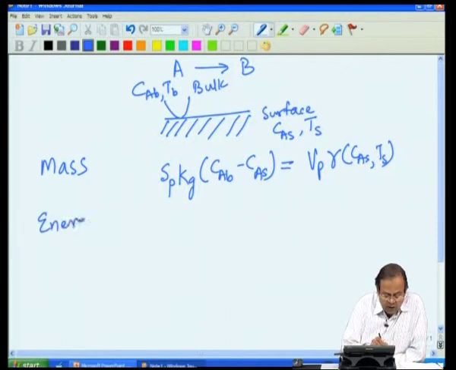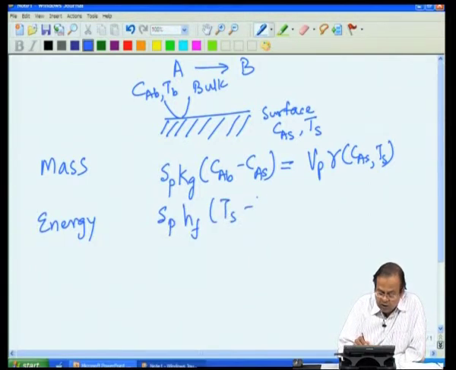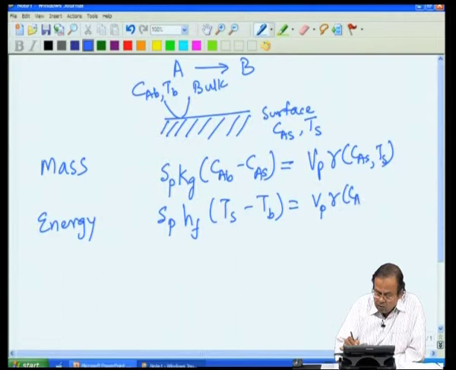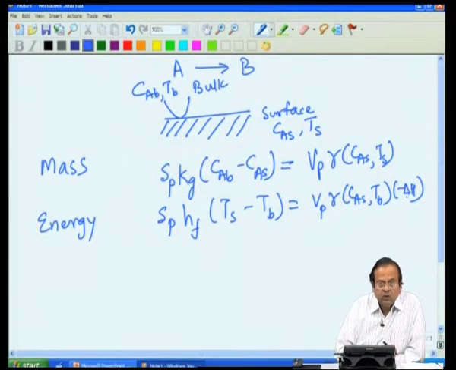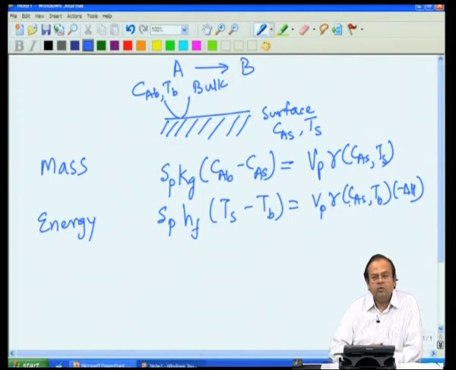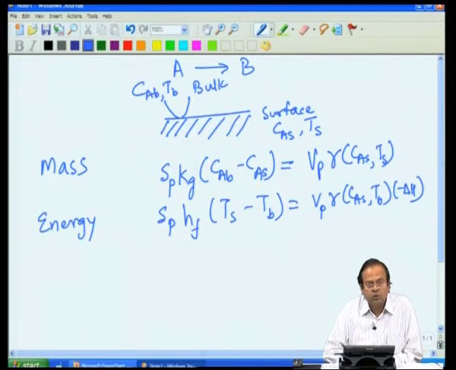We can immediately write a similar energy balance which says Sp into hf into TS minus TB equal to the same rate, but now energy is involved, so multiplied by minus heat of reaction, delta H. So, now we have written mass and energy balances, and you will see the similarity with our approach for mass and energy balance for internal diffusion, because the approach is the same, the physics is different.